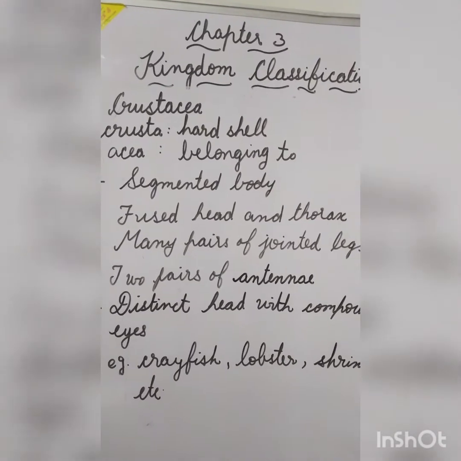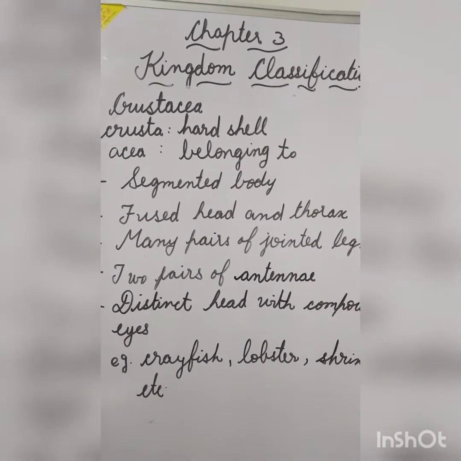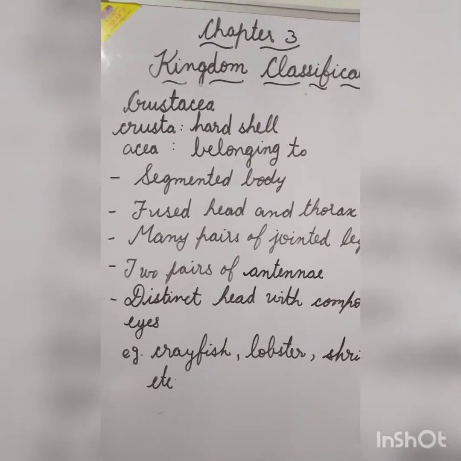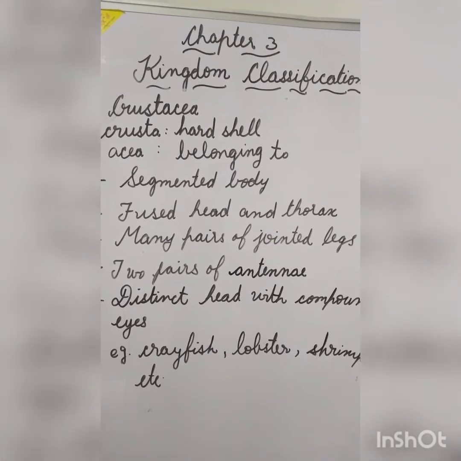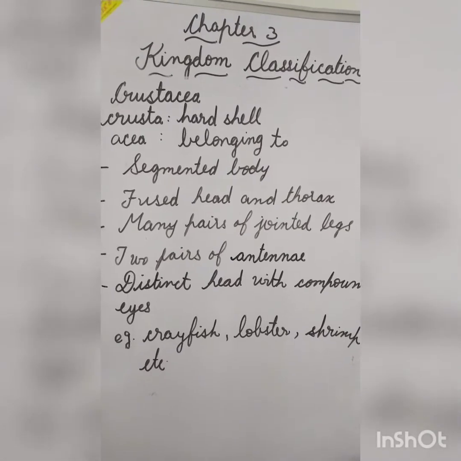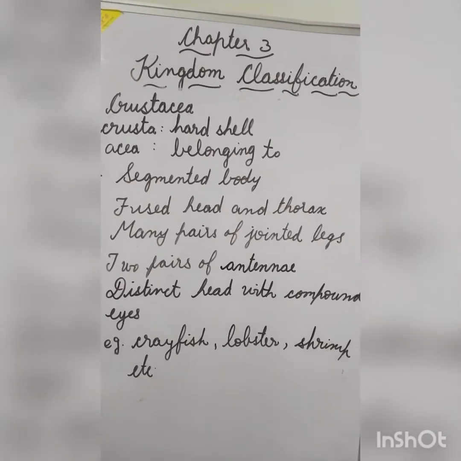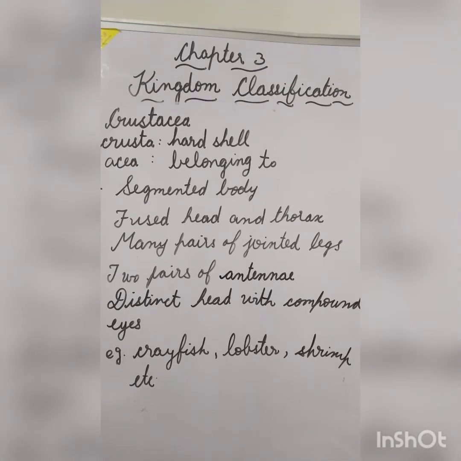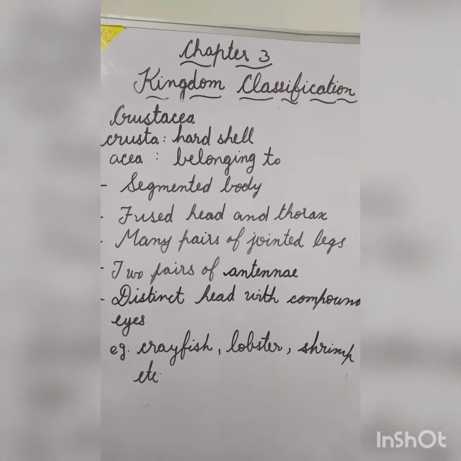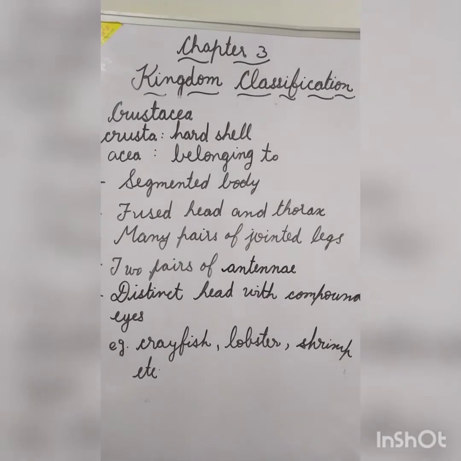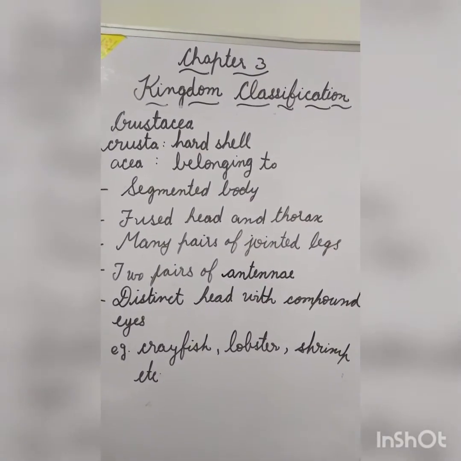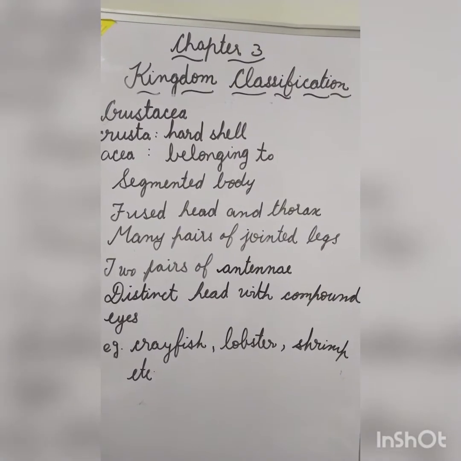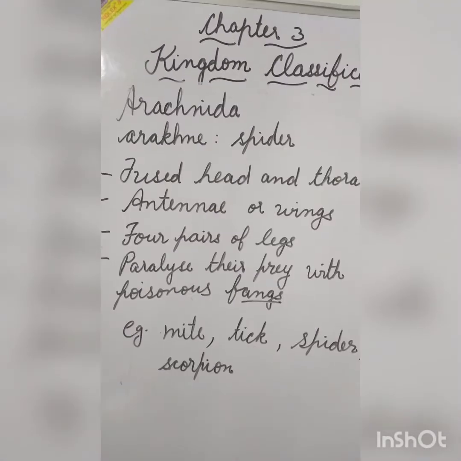It is derived from a Latin word crusta meaning hard shell and acea meaning belonging to. They belong to the arthropods. They have a segmented body. Their head and thorax are fused together. They have many pairs of jointed legs, 2 pairs of antennae, and have a distinct head with the compound eyes. Example, crayfish, lobster, shrimp, etc.